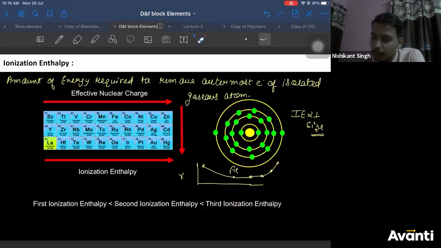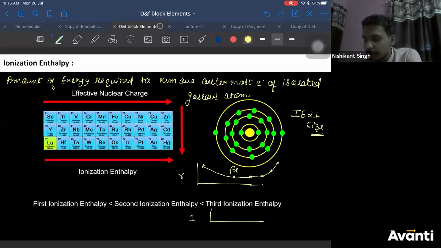Let me draw it also for you. This is the expected graph of ionization energy. Scandium to iron, you will get an increase. Then cobalt, nickel, also you'll get an increase, but very little increase. Iron, cobalt, nickel.